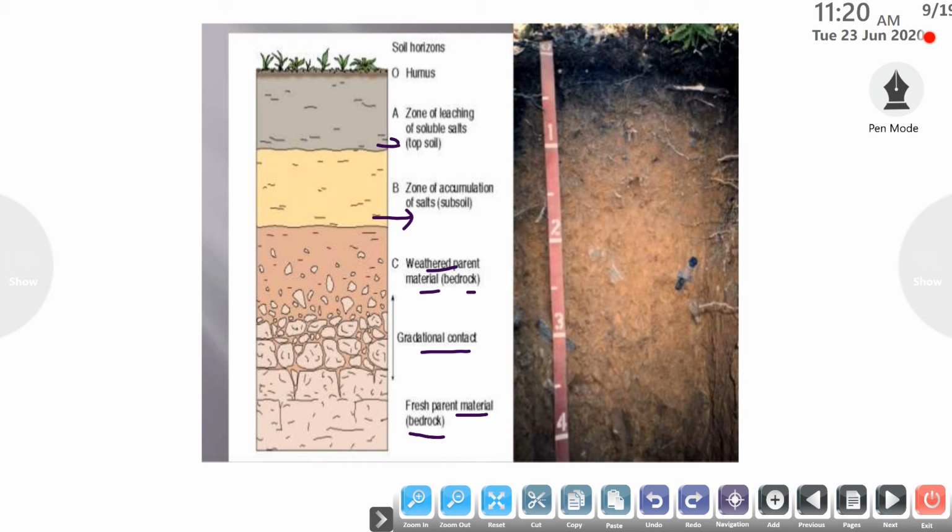The next, the second uppermost layer, is known as the A horizon. It is the zone of leaching, or the zone of the decomposition process, which consists of soluble salts. In this horizon, most of the decomposition processes take place, and it consists of various microorganisms. The uppermost layer of the soil is the O horizon. It is rich in humus and it favors plant growth.